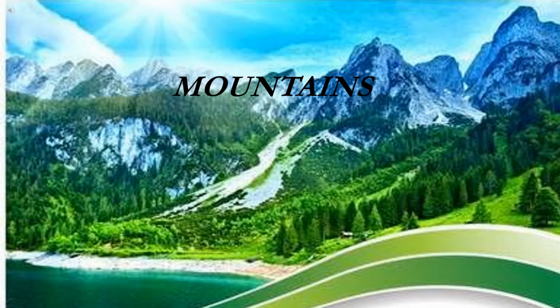Mountain is a landform which rises more than 900 meters above the mean sea level. Mountains cover about 20% of the total area of the earth. Mountains differ in height and shape. The highest point of a mountain is called a peak or a summit. Mountain peaks are mostly conical in shape.